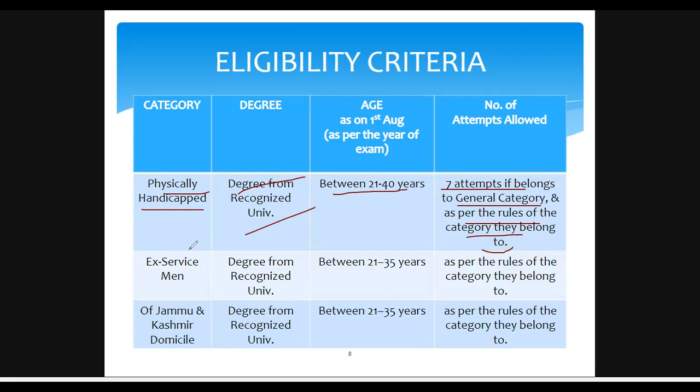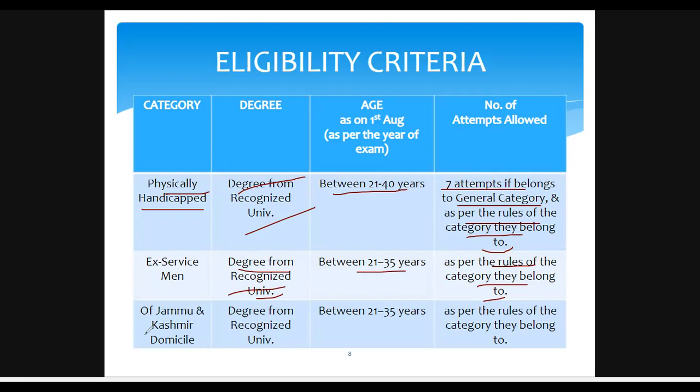And if you are an ex-serviceman, a degree from a recognized university is required, and between 21 to 35 years you can give it. As per the rules of the category these ex-servicemen belong to, if they belong to OBC, they can give 9 attempts. If they belong to SC or ST, they can give so many attempts, till they are 35.